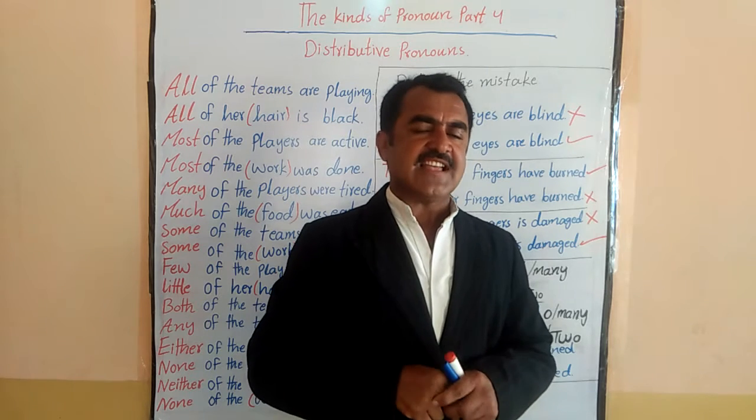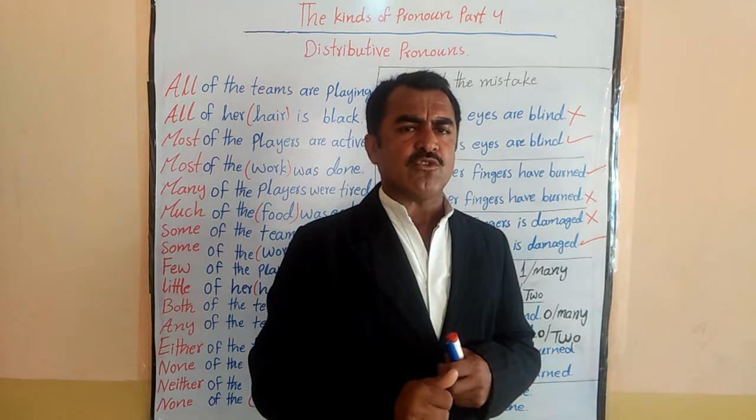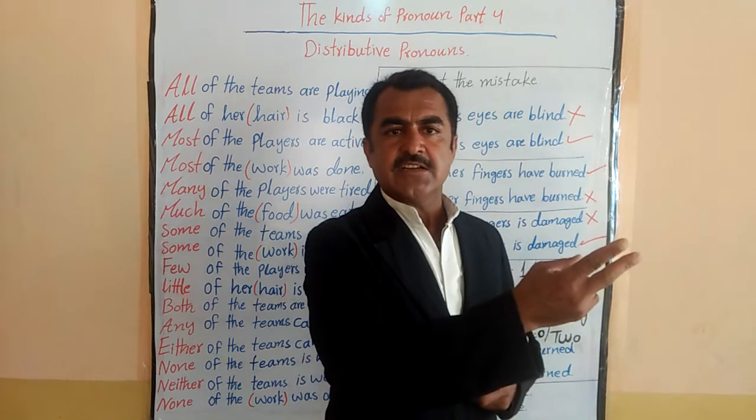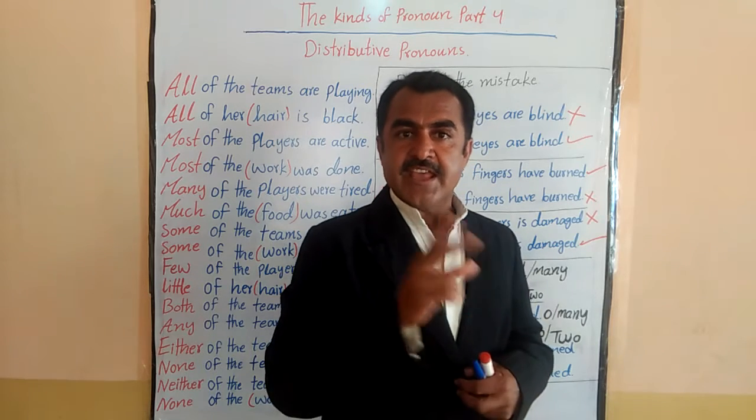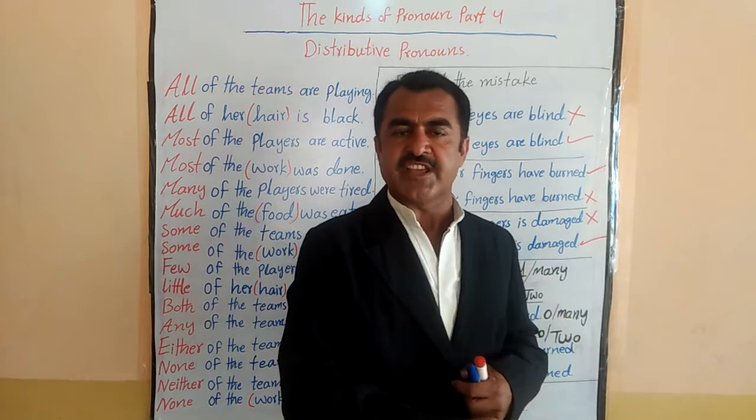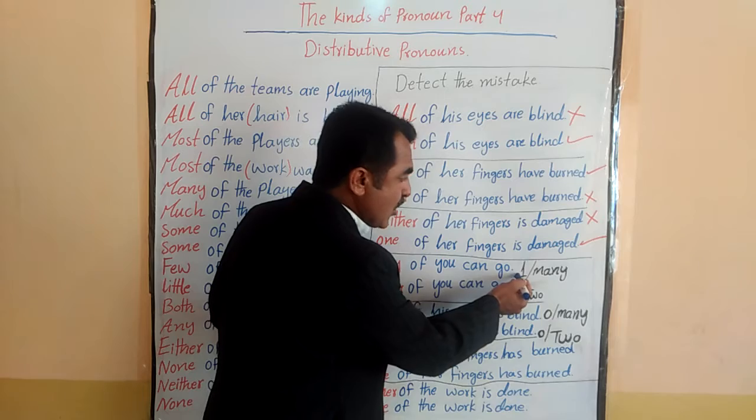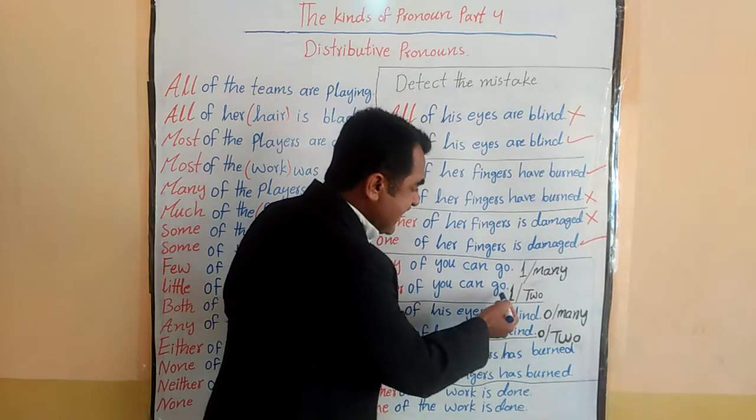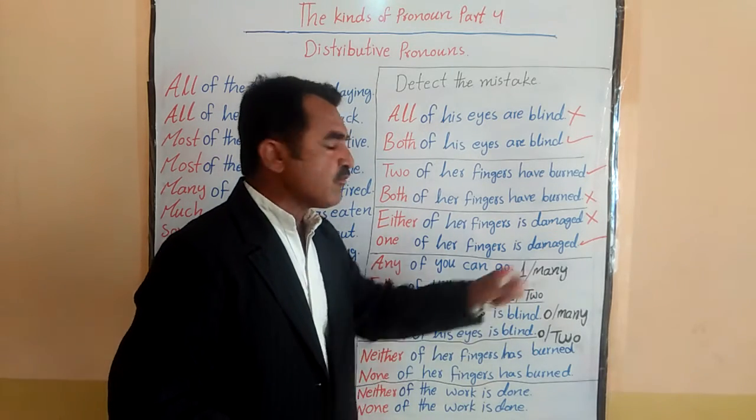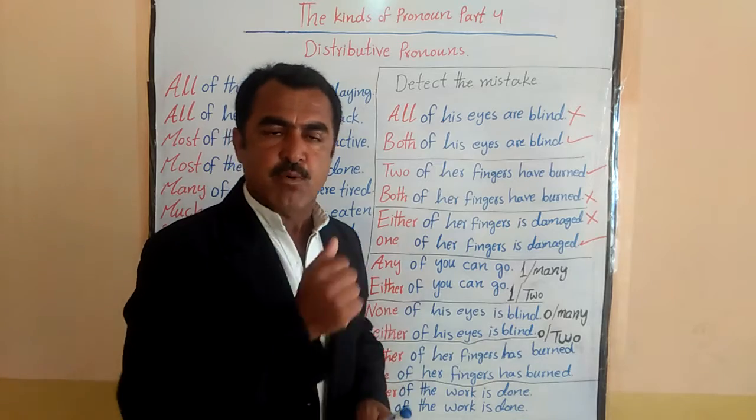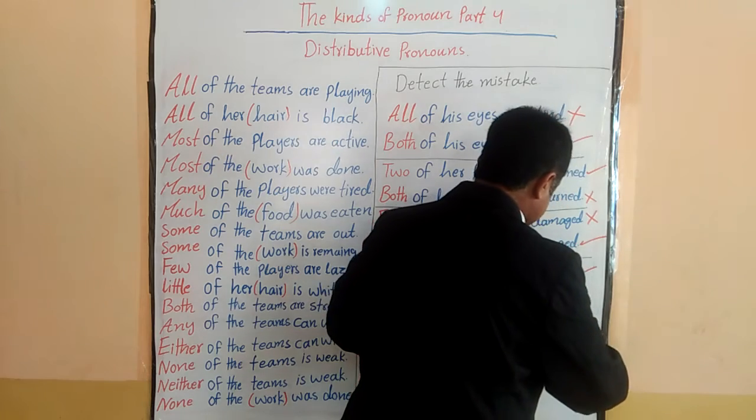Here the difference is this: when I say any of you can go, it means one of you can go, and there are too many students, more than two. But when I say either of you can go, here I am talking about two. I have two students there. You can see here I have written one out of many, and here one out of two. So both of these sentences are correct, and here I would mark them with the correct mark.